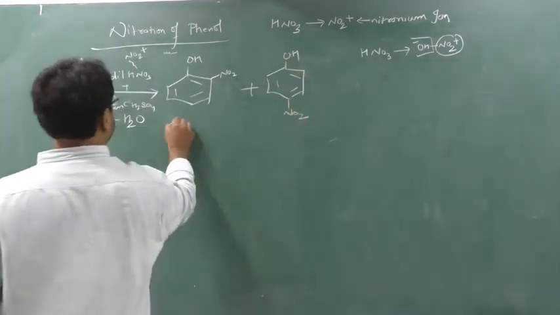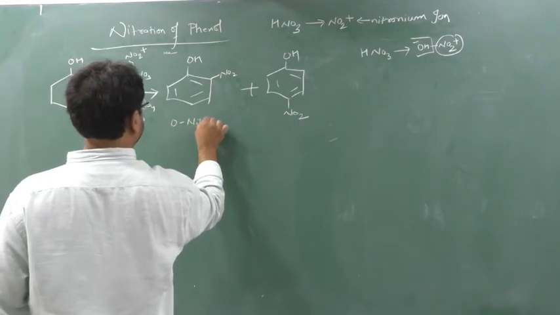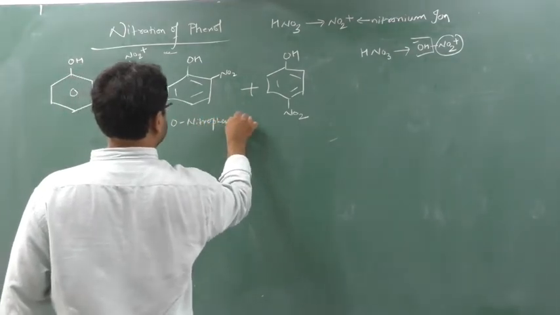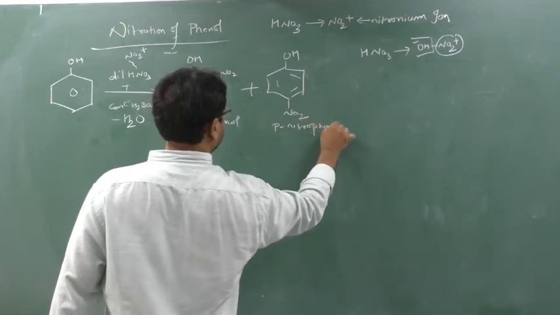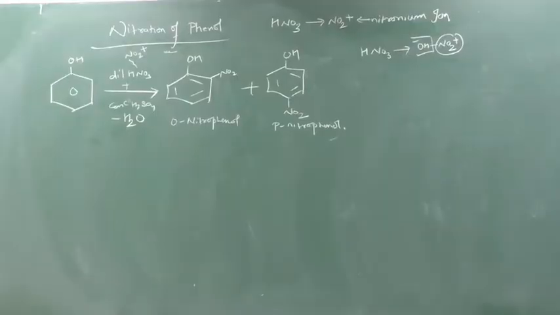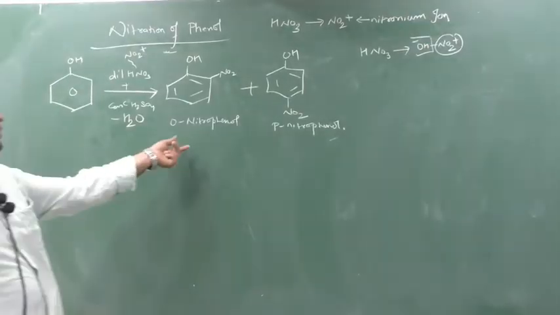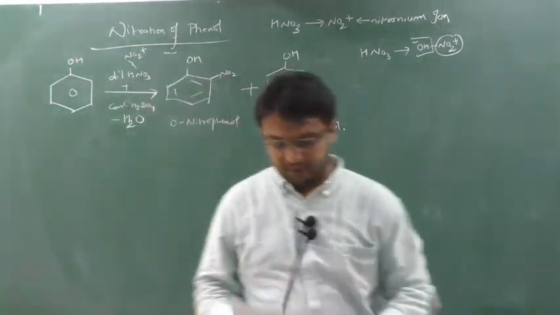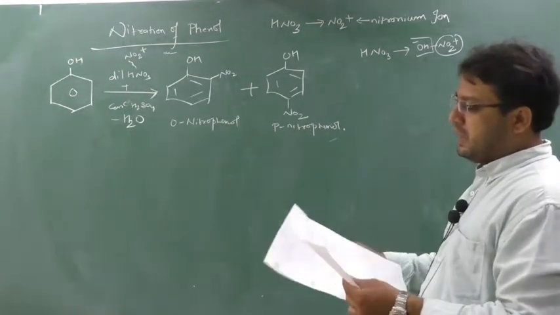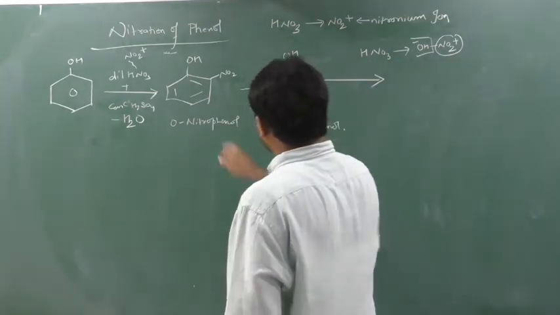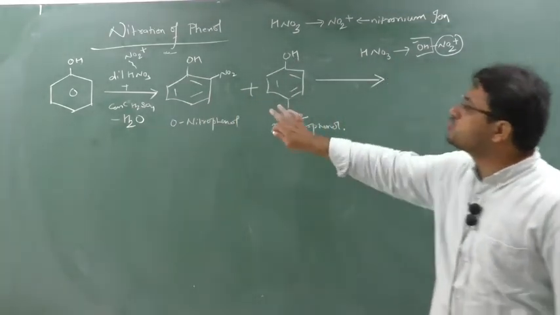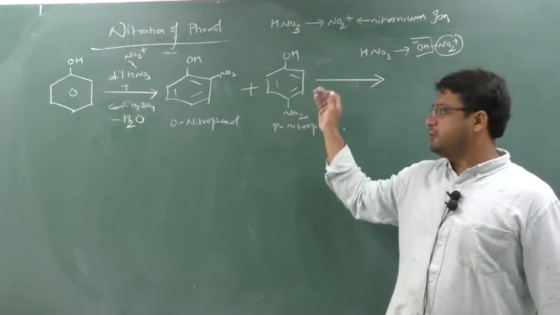So we call this O-nitrophenol and this we call P-nitrophenol. Write down. Understood? So O-nitrophenol and P-nitrophenol will be formed. Now what will I do? Again I will react with this. So there is a mixture formed here. Now I will tell you how to separate O-nitrophenol and P-nitrophenol.